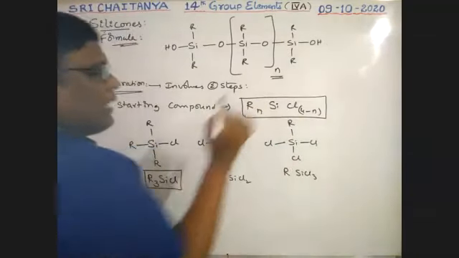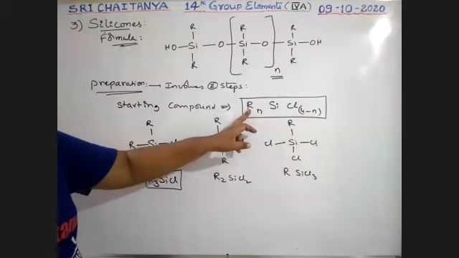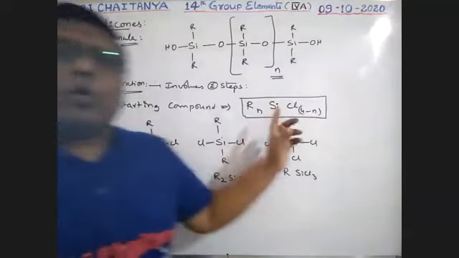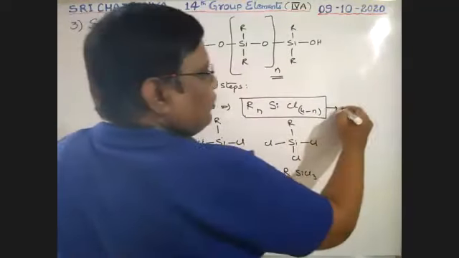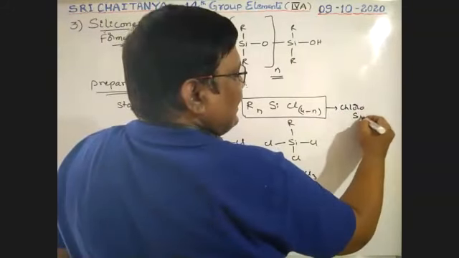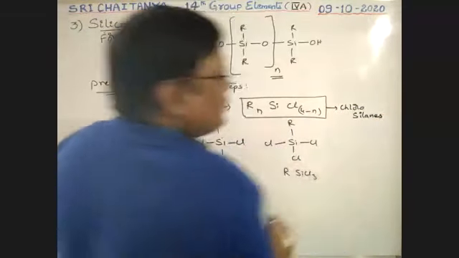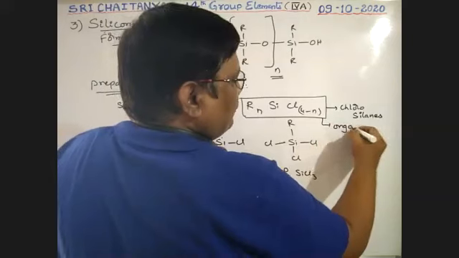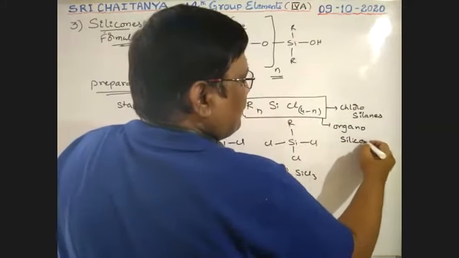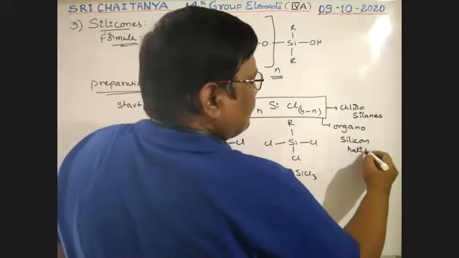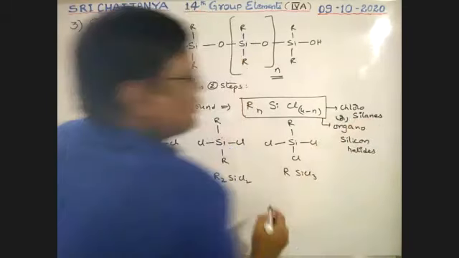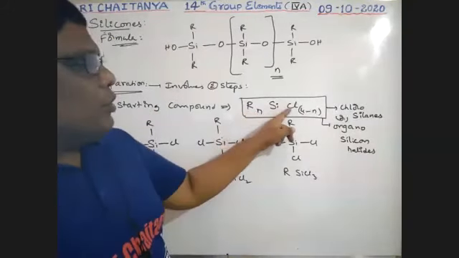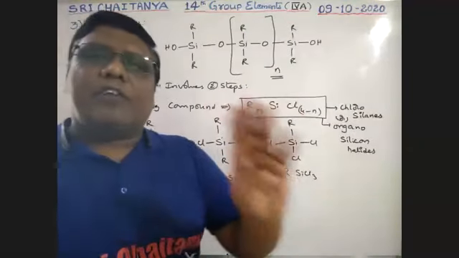These compounds are called organo, that is, alkyl group, boys, silicon with chlorine. These are called chlorosilanes. These are the starting compounds, boys. Or organosilicon halides. Both these names: chlorosilanes or organosilicon halides. So see here, if R is n times, chlorine must be 4 minus n because silicon can form only 4 bonds.